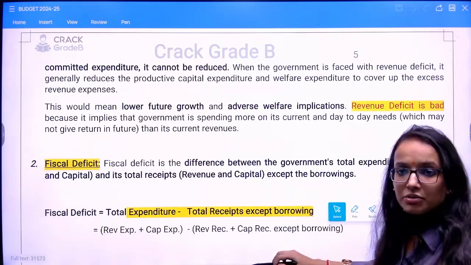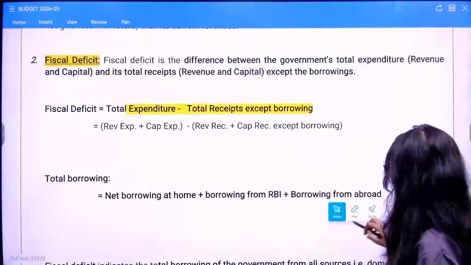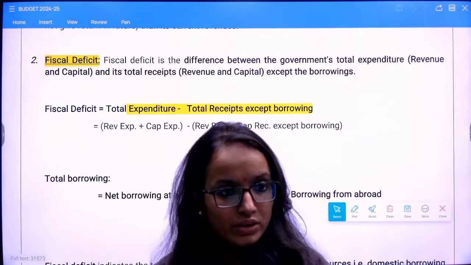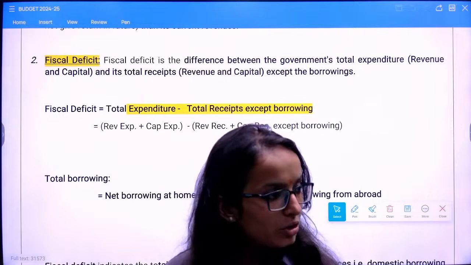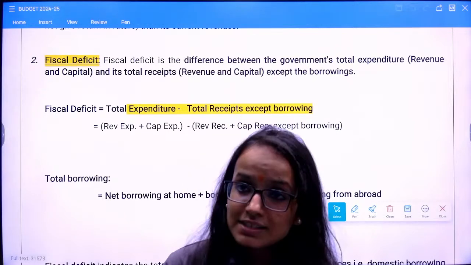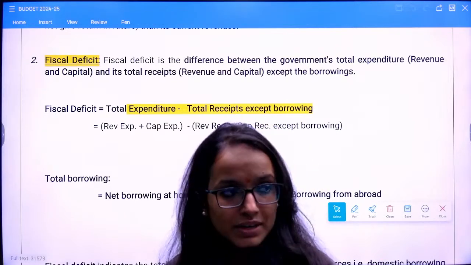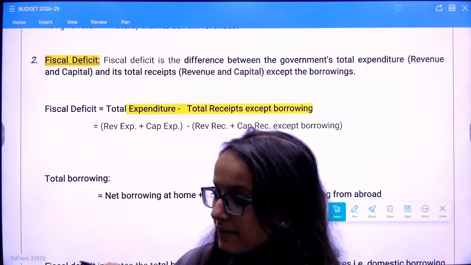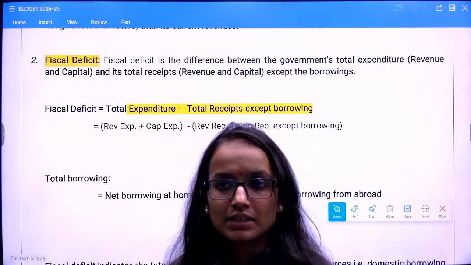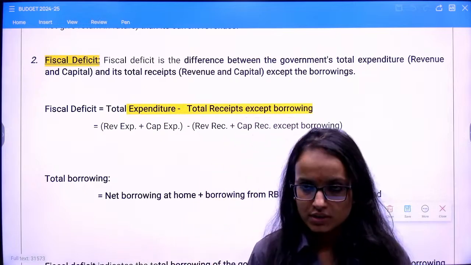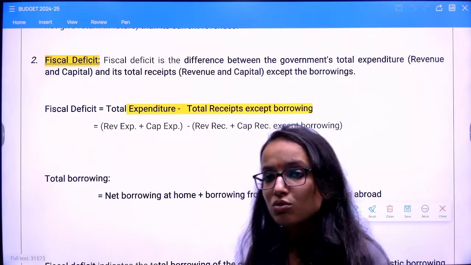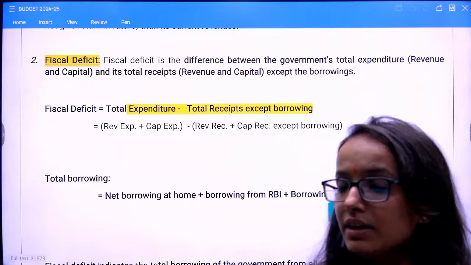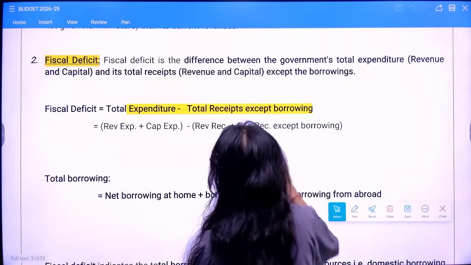So this was your revenue deficit, revenue expenditure minus revenue receipts. Then you have fiscal deficit, which is overall total expenditure minus total receipts. So when the total expenditure of the government exceeds total receipts, total means it has both revenue as well as capital expenditure and revenue as well as capital receipts. Now it excludes your borrowings, right? So this is the formula for fiscal deficit.